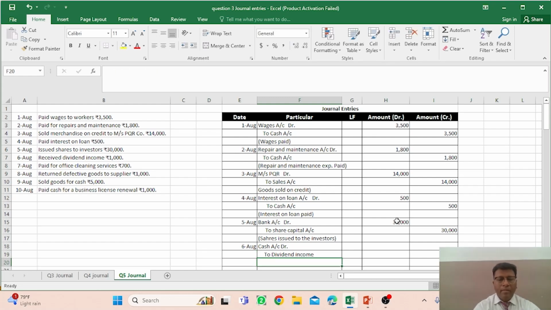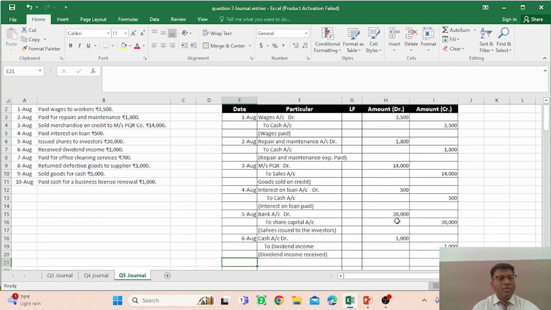And the narration would be income of dividend, or you can write dividend income received, right? So cash account debit to dividend income, and the amount is rupees 1000, and again in the credit side you have to mention rupees 1000, right?